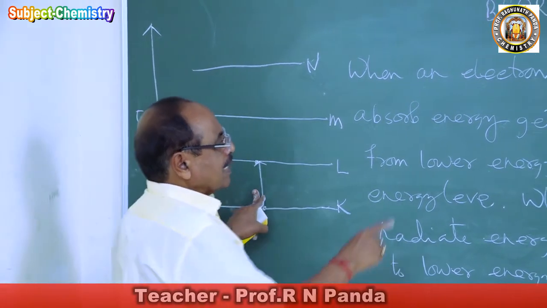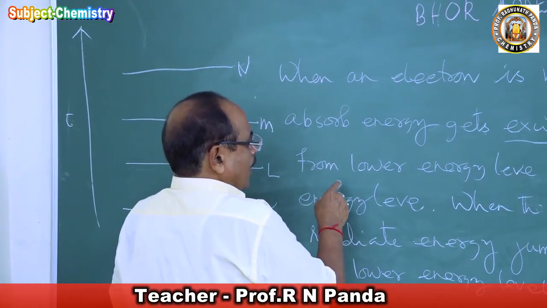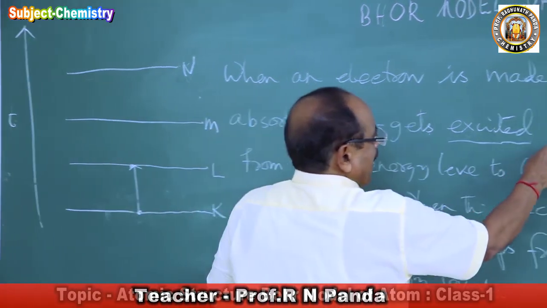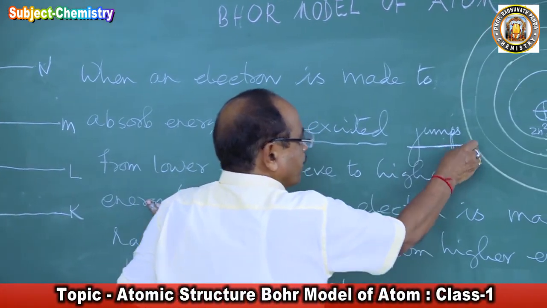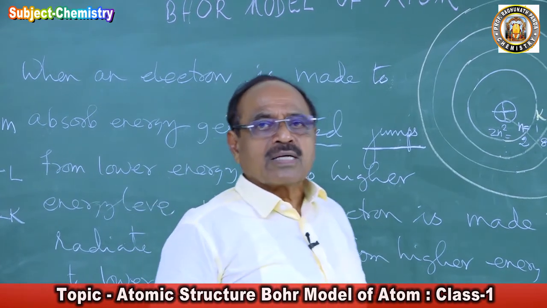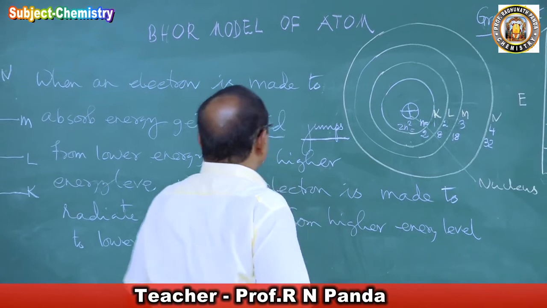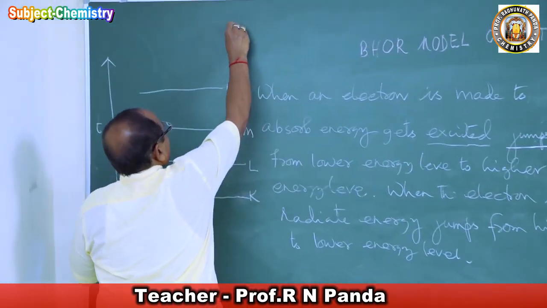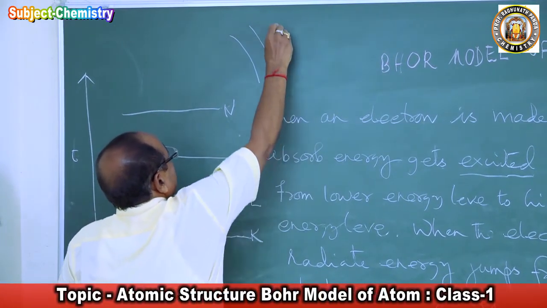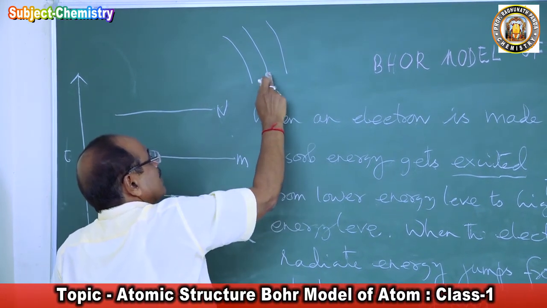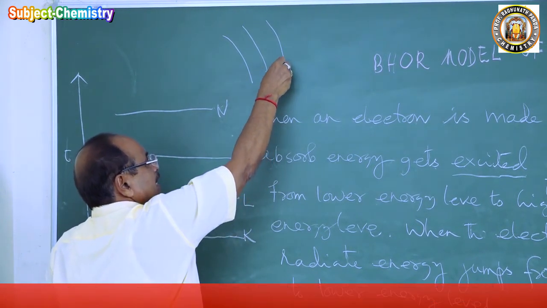You see, it gets excited and jumps. I am using the word jump. Why? He wanted to explain the discontinuity of the spectral lines. He observed in the spectrum one line, then another line, then another line, so there is no continuous line. Means these are energy levels.